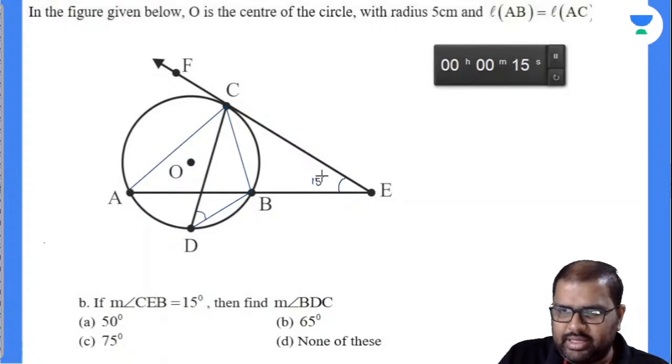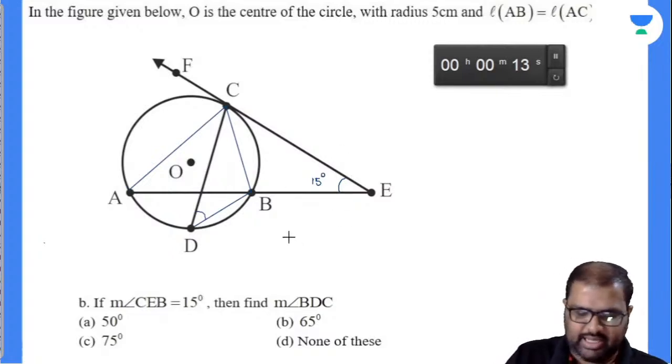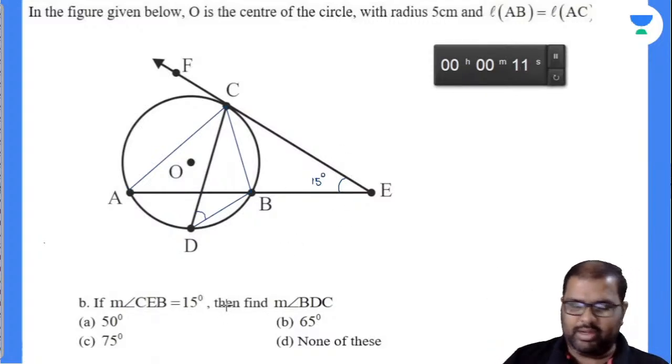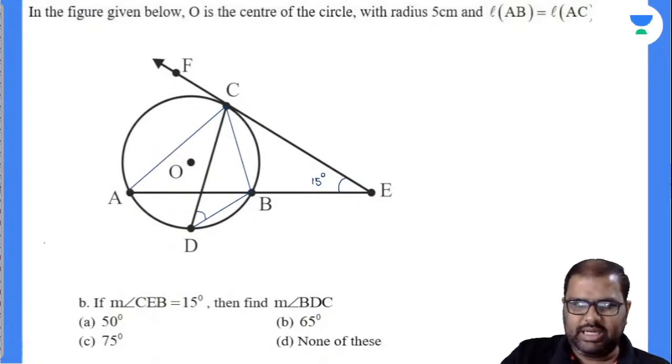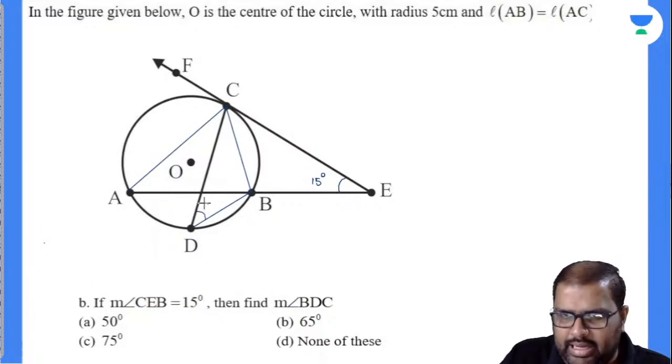Reverse engineering. In the previous case, you were asked to find this angle. Now this angle was given, you have to go back to the original position there. So how many of you got this idea there? Now see here, I'll go reverse engineering. I'll do the same technique. Angle D and angle A will be equal. Am I right or wrong?